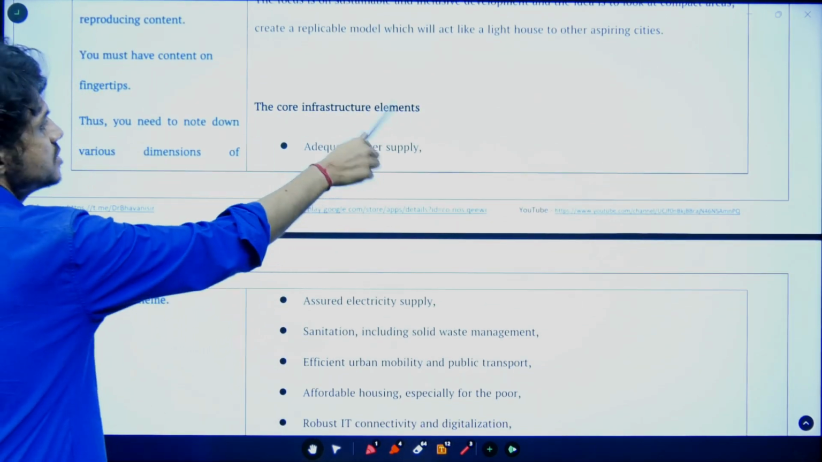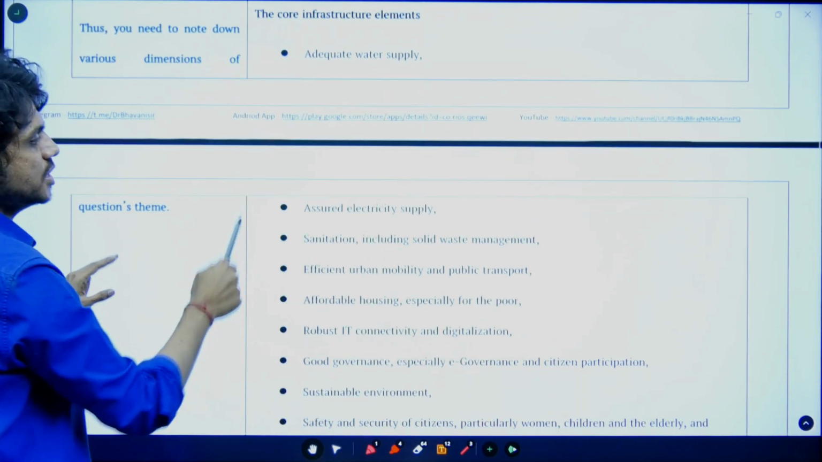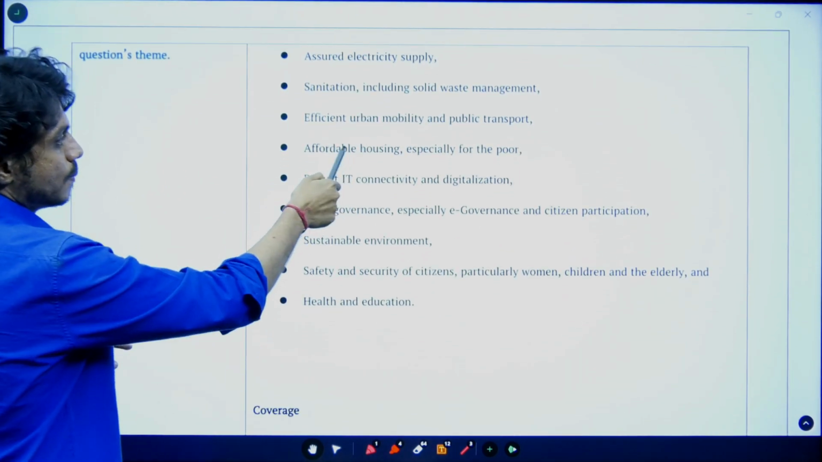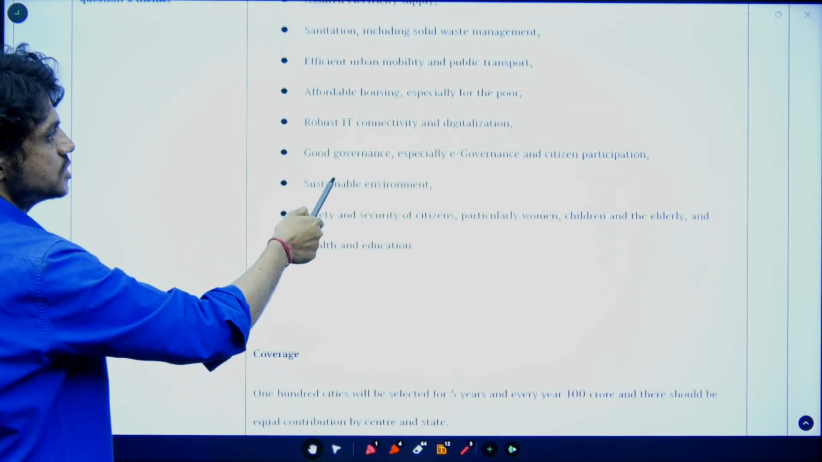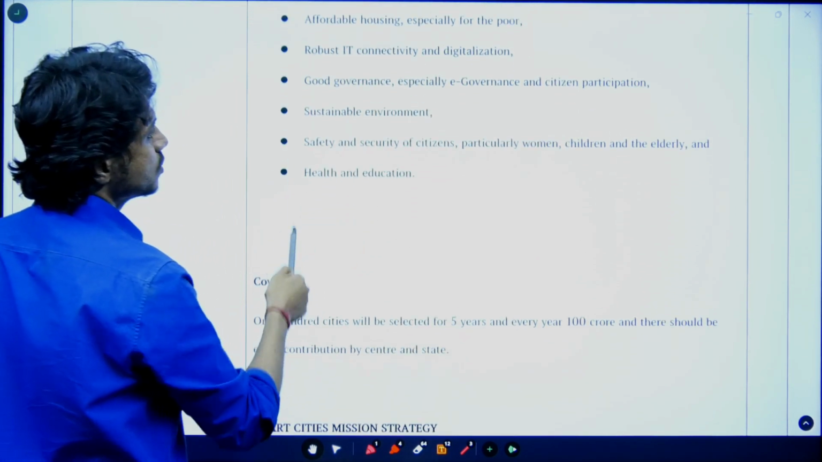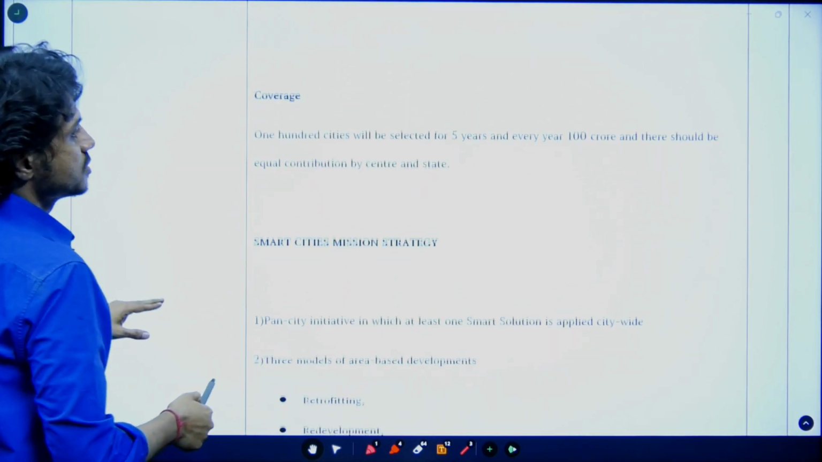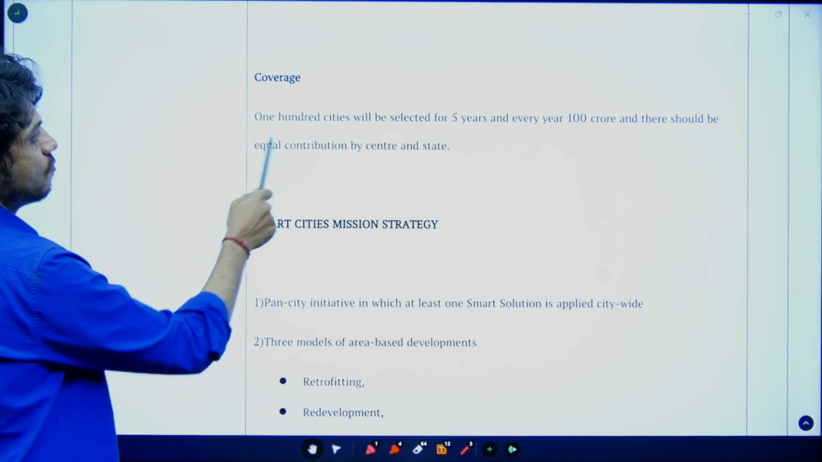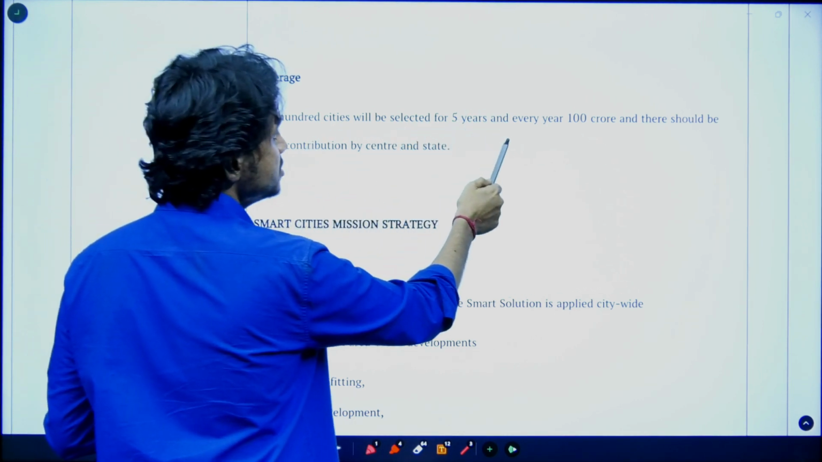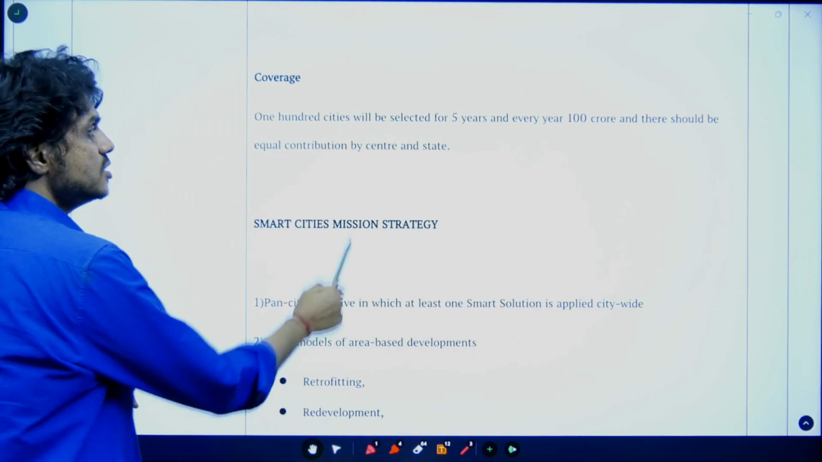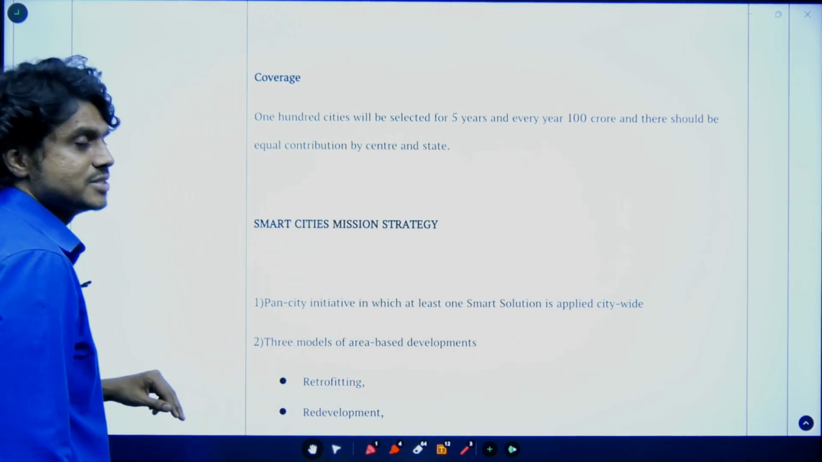So what are the elements that are present in the smart city? Assured electricity, water supply, sanitation, proper transport, affordable housing, robust IT connectivity, good governance especially, sustainable environment, all these things. So what is the coverage? 100 cities will be selected for 5 years, and every year 100 crore will be given to that city, and there should be equal contribution by the center and state.